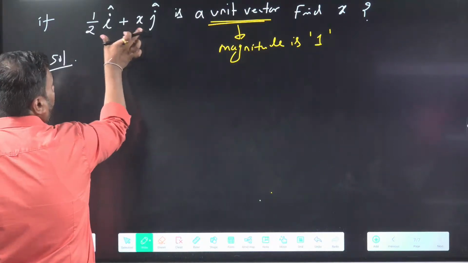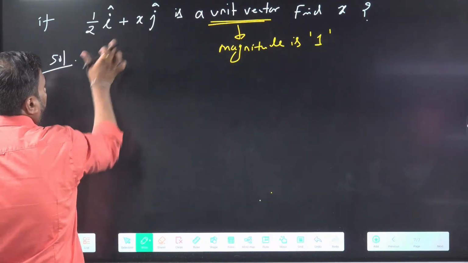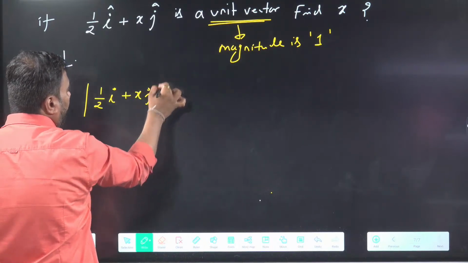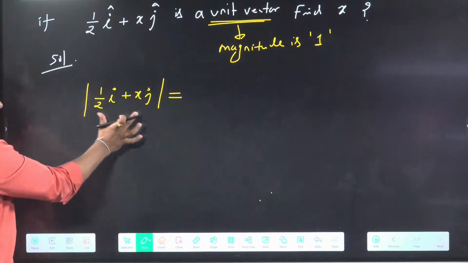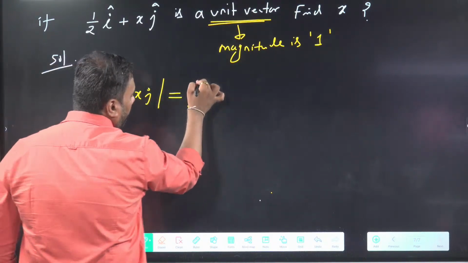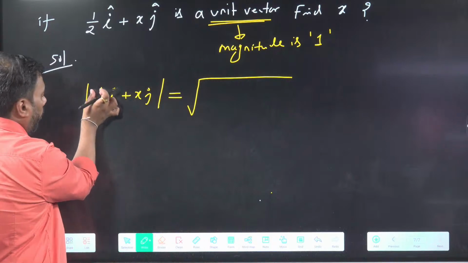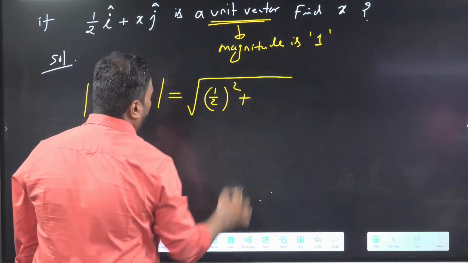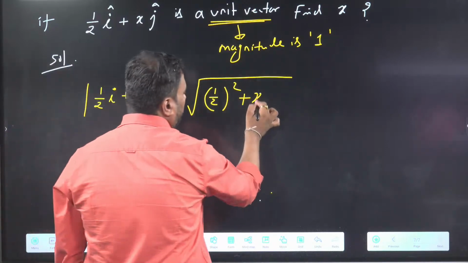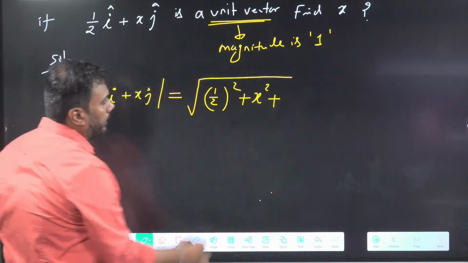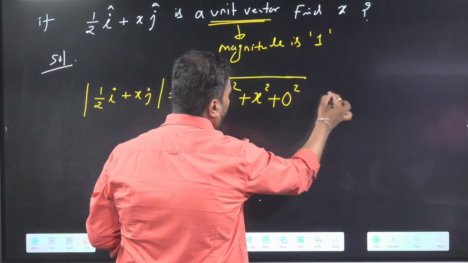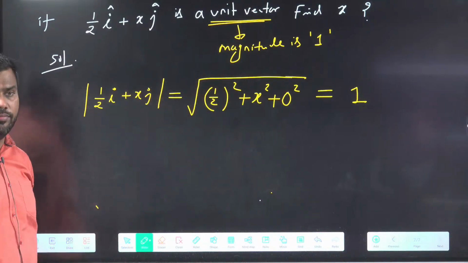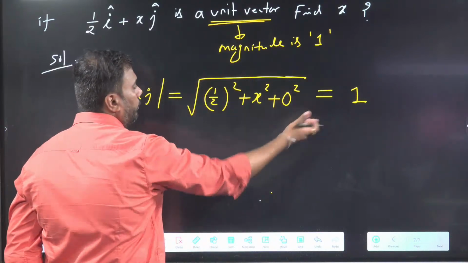How should I write the magnitude of a vector in component form? For this vector half i cap plus x j cap, I want to know its magnitude. I will use the square root of ax square plus ay square plus az square. What is ax? The component in x direction, half. What is the component in y direction? x. What is the component in z direction? Nothing is written in z here, so 0 square. And that must be equal to 1, because the vector is a unit vector. So we can solve this equation to get x.